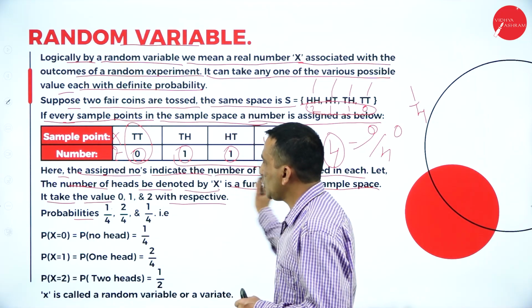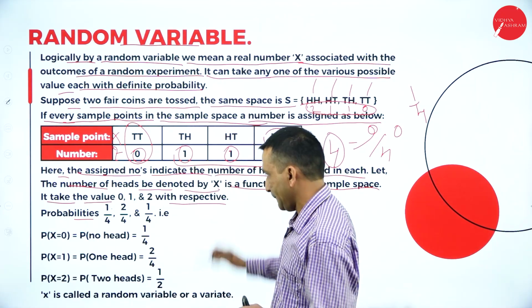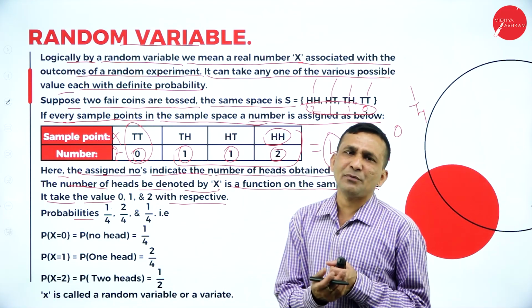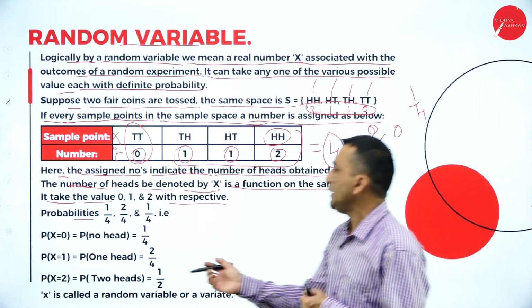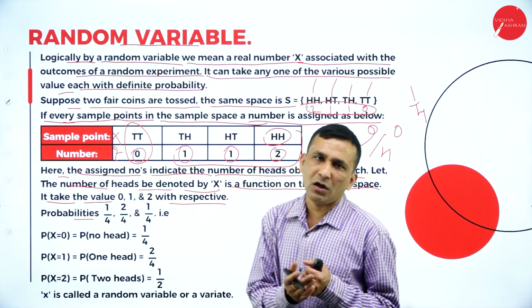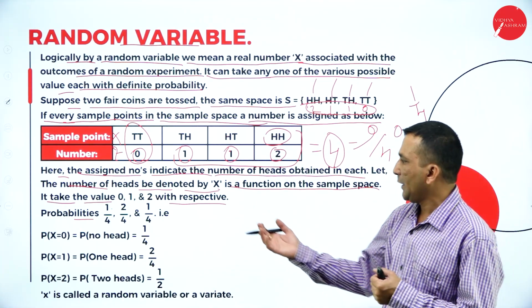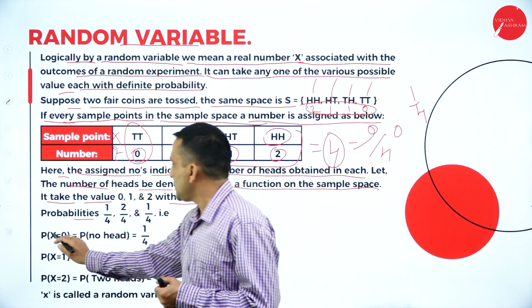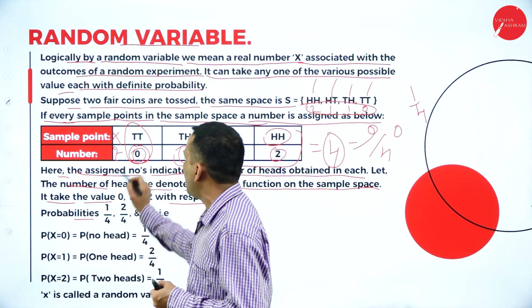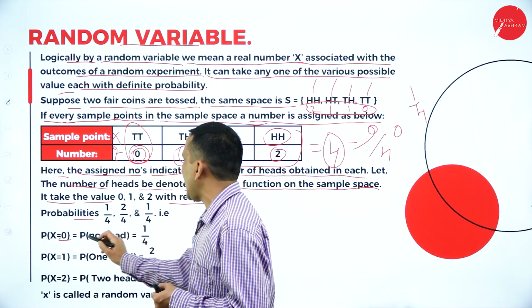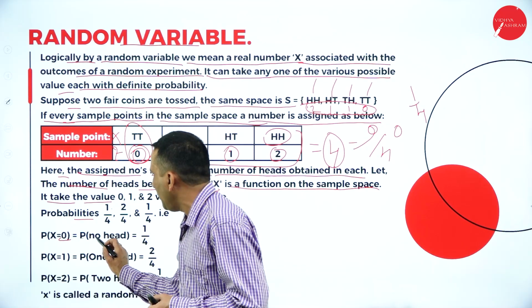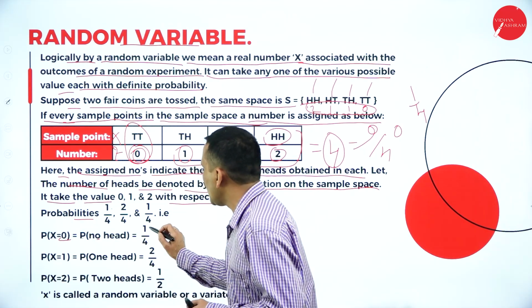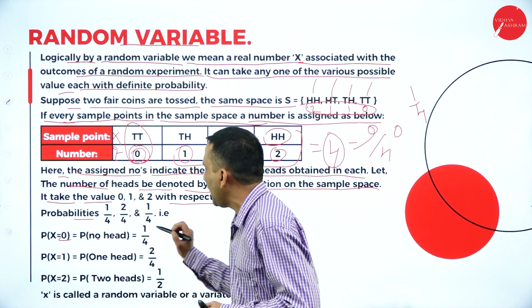So according to the experiment, when we write a random variable, you need to write a capital letter which is related to the experiment. First we take the number 0. The probability that there is no head, there is 1 chance, so 1 by 4.